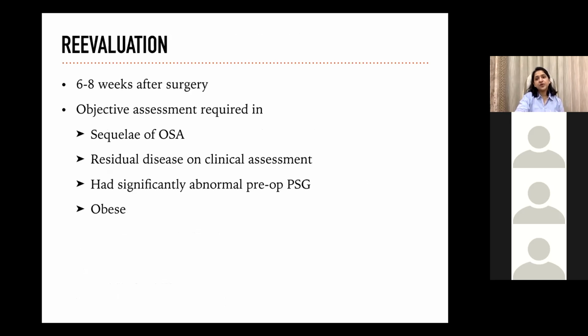Reevaluation in patients who undergo TNA surgery is very important. It should always be done, and it is advised to do it after 6 to 8 weeks of surgery.